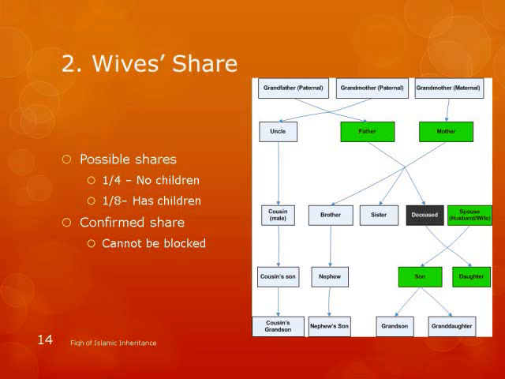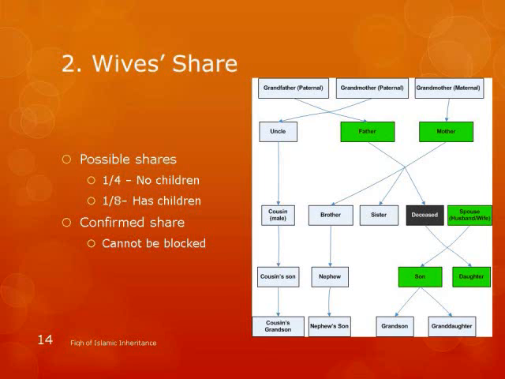So if there are 4 wives, they share from within this 1/4. Okay? And the same thing with wife. Nobody can block a wife. No matter who is alive or who is dead, it's a confirmed share. She will get either a quarter or 1/8, no matter what.